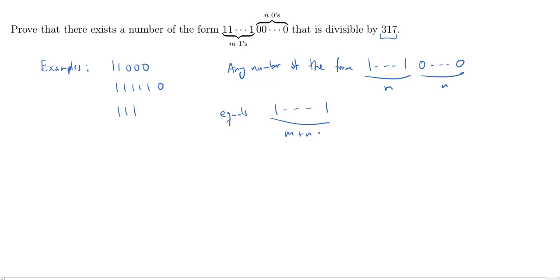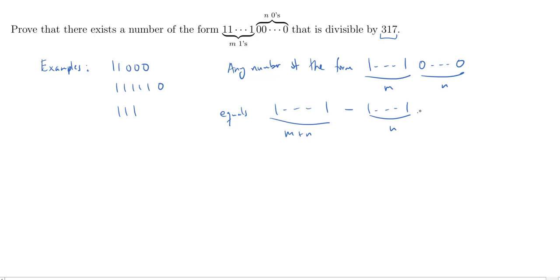Just take the number that's all ones and then subtract the number which is n copies of 1. Because when you subtract these, the last n digits are going to go away and you'll just get zeros, and the first m digits are still going to be ones.